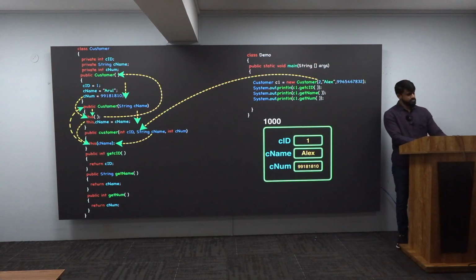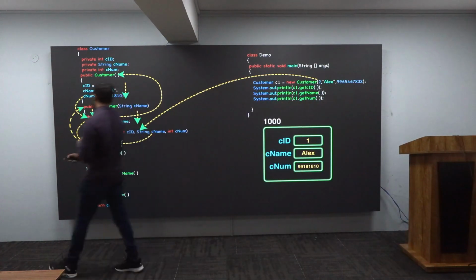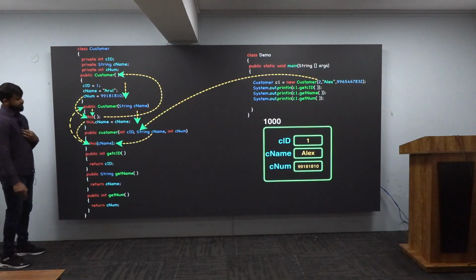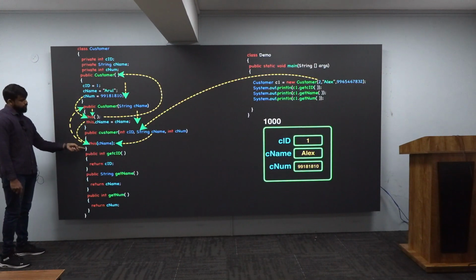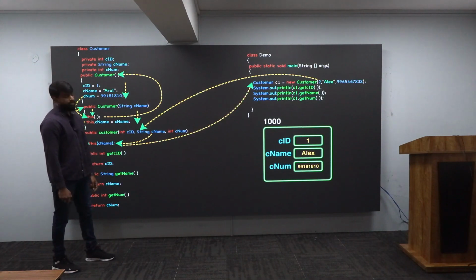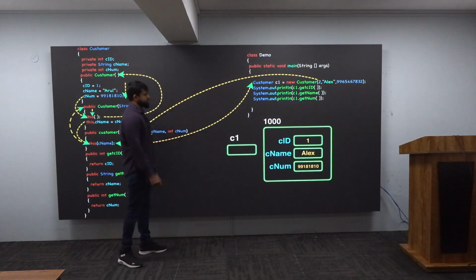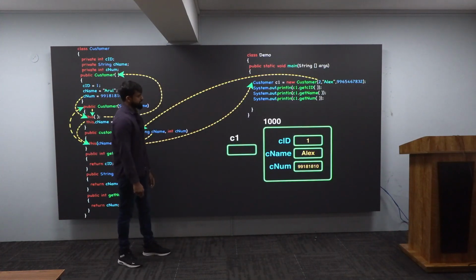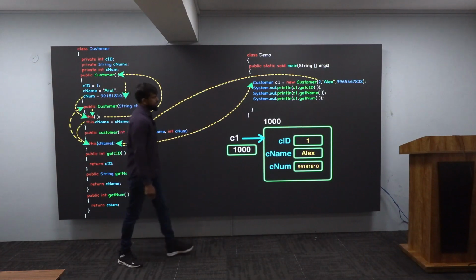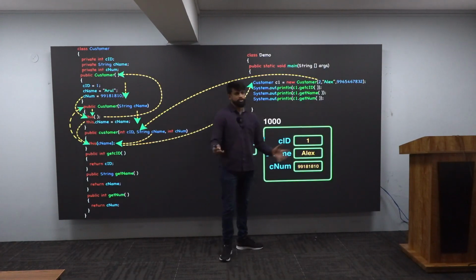Okay, what's this? So what I will do, this is where we have stopped previously. Now where will the control go? The control is presently here. There is a closure. Closure means it will go back to my main method, and that is what I'm showing it to you. And after that, 100% C1 is the reference. So this is the C1. C1 will have this 1000, and 100% it is referring to this object. Now you're asking, get me the CID, 1, get me the name, LX, get me the number. 1, LX, and this number is what you are going to get.